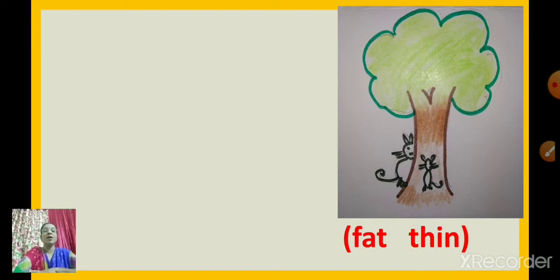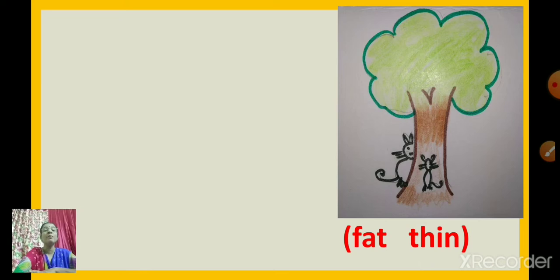Okay. Now can you see the two words given in the bracket, fat and thin? What are these words? They are the opposite words. Fat, the opposite is thin. As I told you, we are going to learn to use the opposite words to frame sentences by looking at the position of the person, animal or the things.